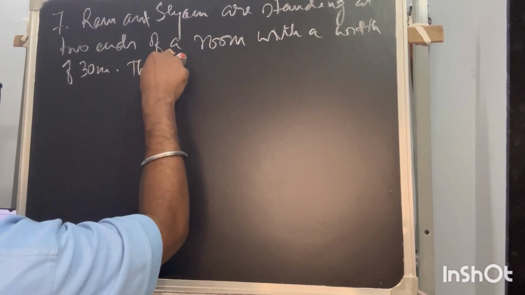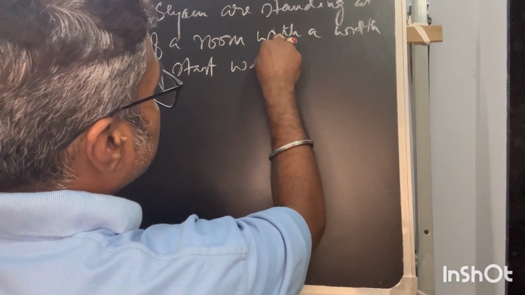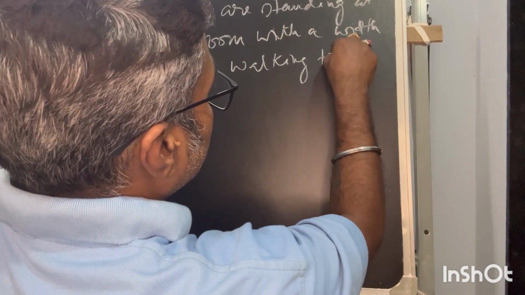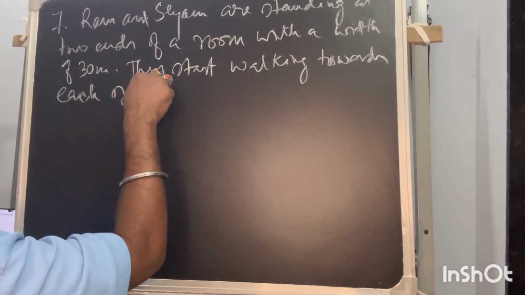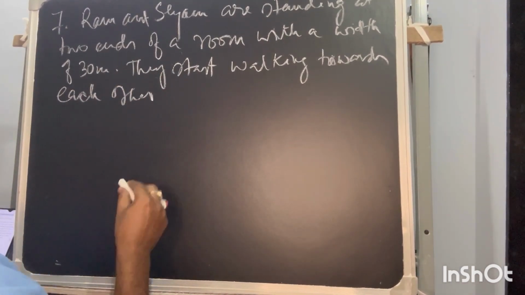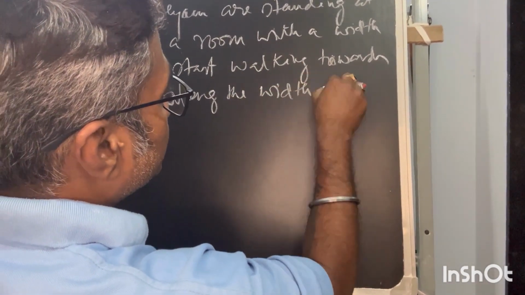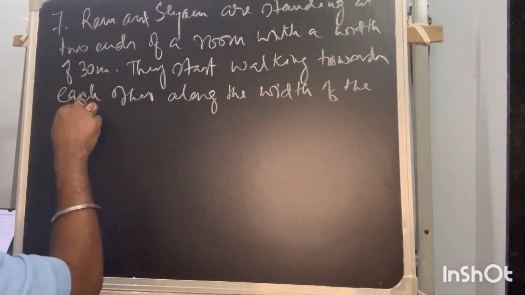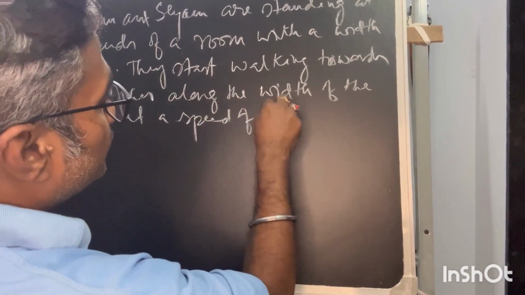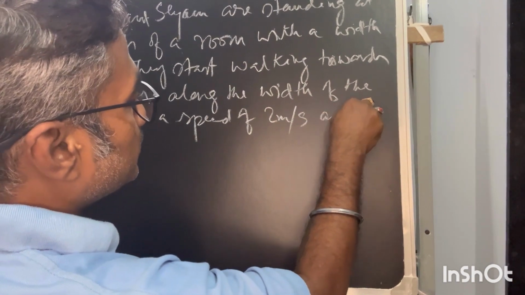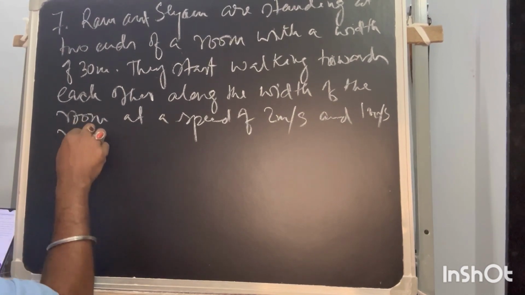They start walking towards each other along the width of the room at a speed of 2 meter per second and 1 meter per second respectively.